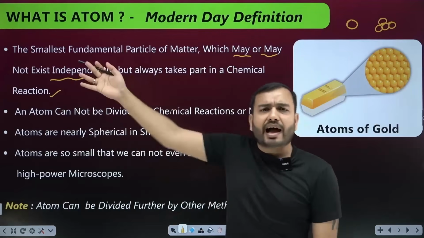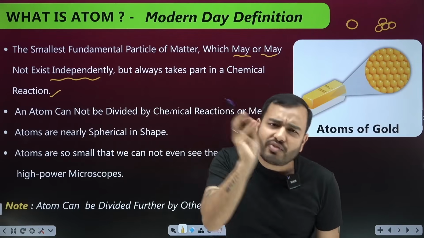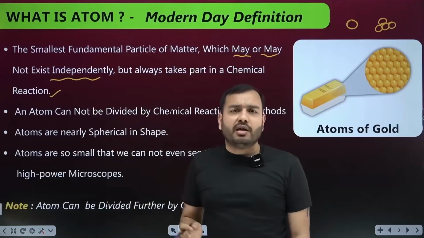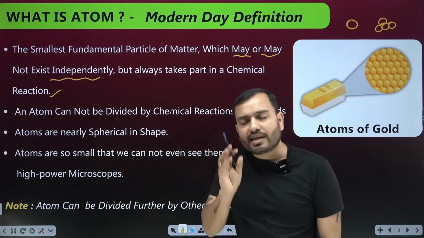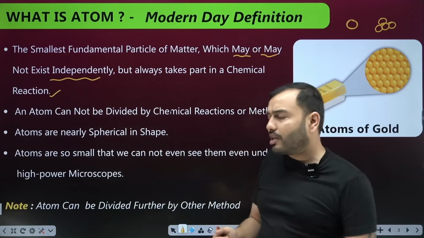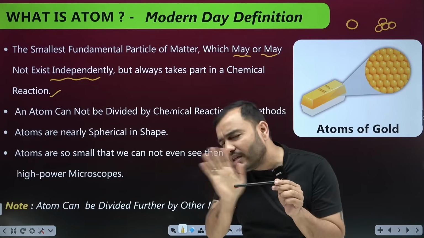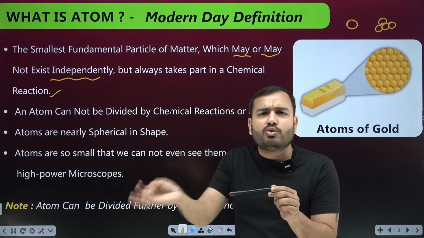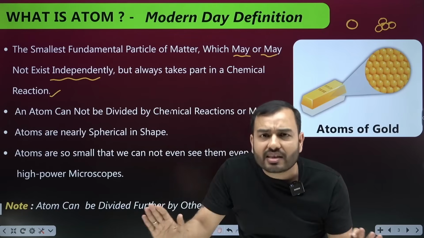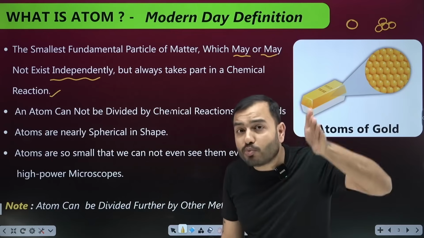The discovery of the atom that we read at the start, whether it's Maharishi Kanad or the Greek philosophers, everyone said that the atom cannot be divided. It's the smallest particle, indivisible, and cannot be broken any further. But today's modern science states that the atom can be broken, but it cannot be broken by any chemical reaction. If I pour acid on this pen, pouring acid won't break its atoms. If I pour phenol or any base or any chemical, no chemical method can break the atom. But there is one way through which we can break the atom.